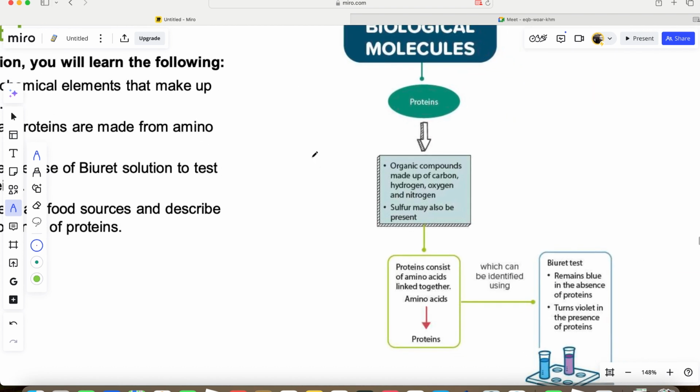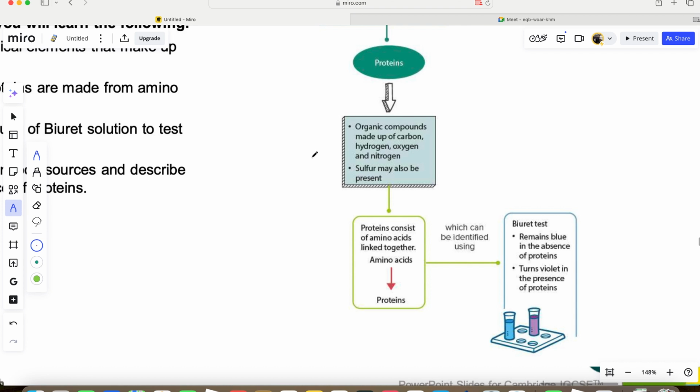Now proteins are organic compounds that are made up of, additional to the first 3 things we know, carbon, hydrogen, and oxygen, right? In the case of protein, there's an additional element like nitrogen. There's even sometimes an additional element called sulfur. But most proteins just have these 4. But some proteins have this additional sulfur. Okay? So we say proteins are organic compounds that are made up of carbon, hydrogen, oxygen, and nitrogen, or even in some cases we add sulfur, right?